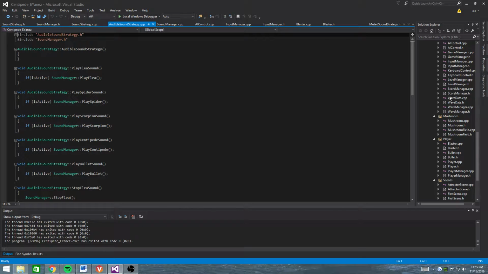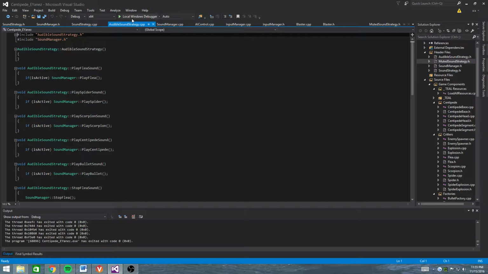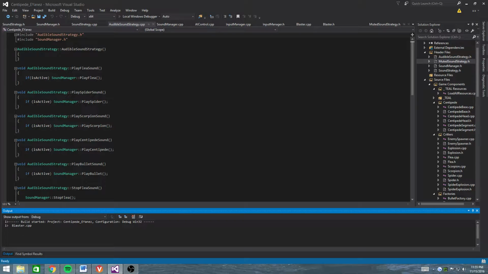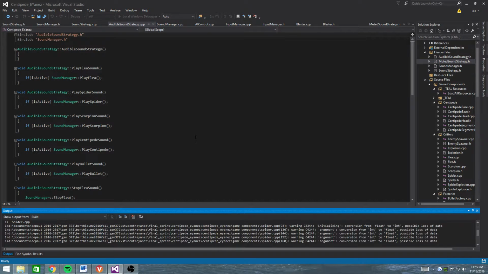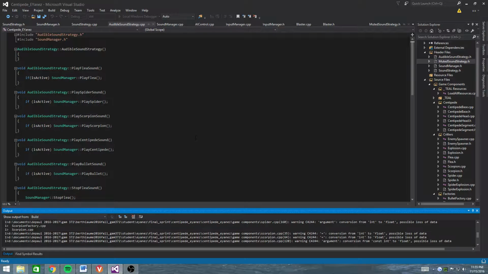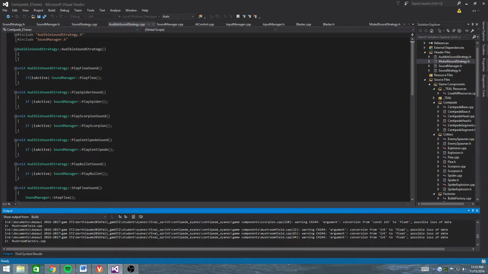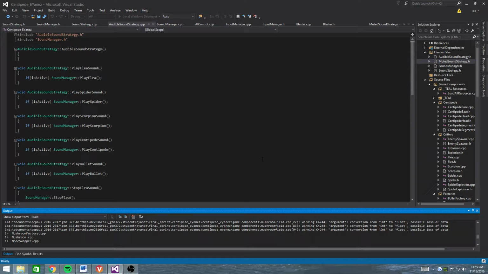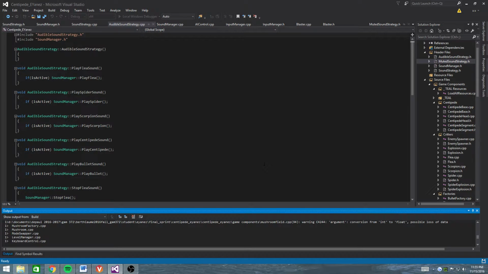So I kind of half-did it, to where not everything uses it, but the things that do use it are the ones in the attractor mode, which is what I thought mattered overall. Those are the ones that don't need to be playing sound during the attractor mode, so I just use the strategy on those objects, which are the blaster, centipede, and spider. So I'll run this to get to the attractor mode.